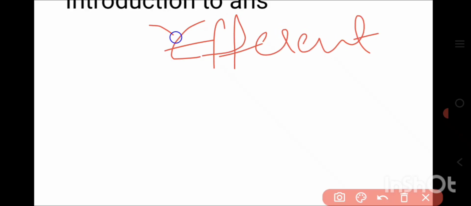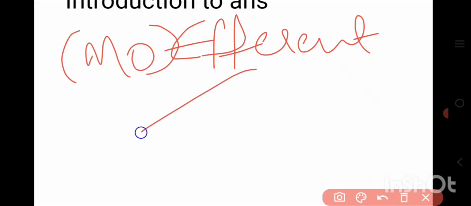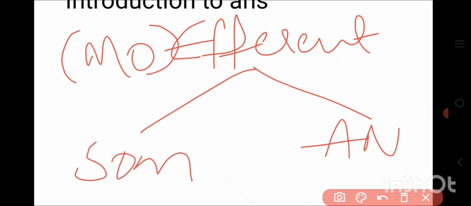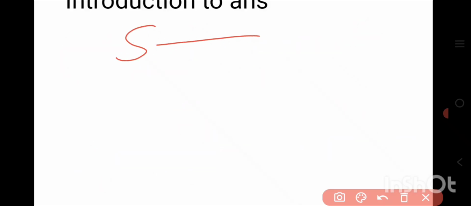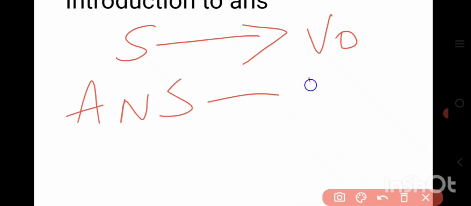Again, in the motor part of the peripheral nervous system, we have two divisions. What are those? There are the somatic nervous system and the autonomous nervous system. They perform the motor functions of the peripheral nervous system. Among these, the SNS, the somatic nervous system, performs the voluntary functions, whereas the autonomous nervous system performs the involuntary functions.